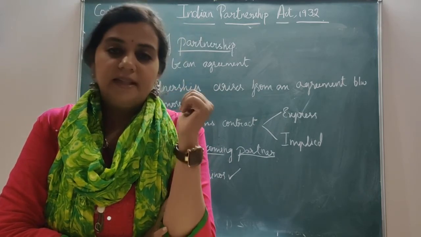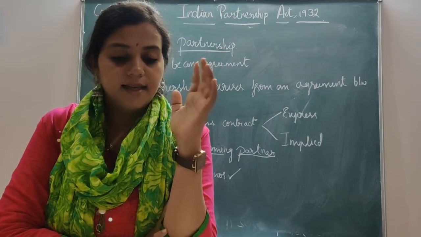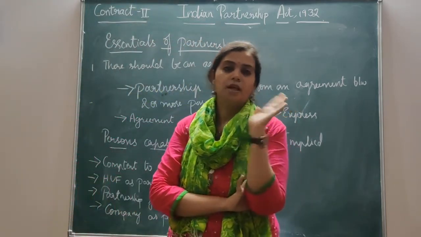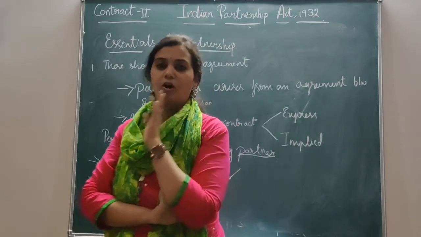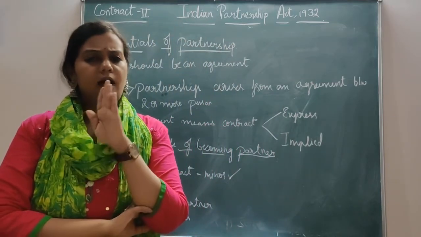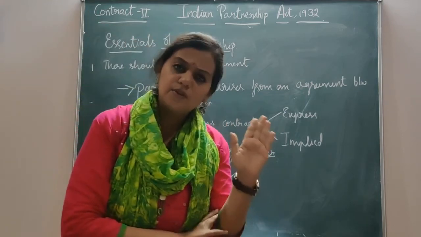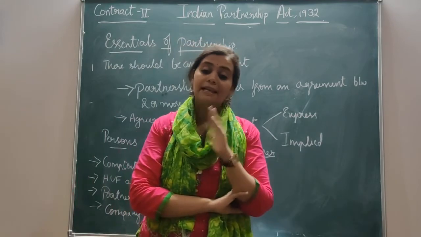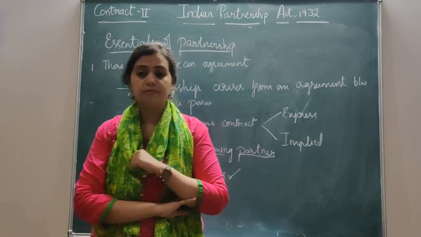But the new Companies Act now gives a limit of up to 50. It has not classified as banking or other business or non-banking. As per the new Act, the limit is 50, and if it exceeds the limit, it is said to be an illegal association.